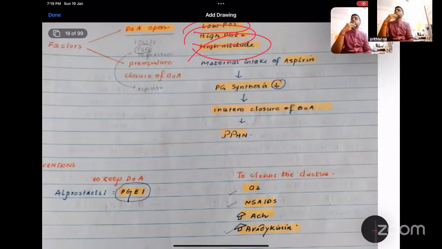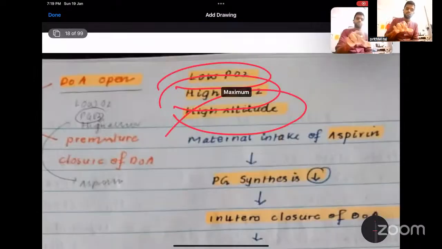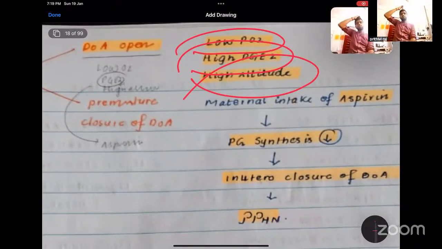And what are the causes of premature closure of the ductus arteriosus? If the mother is inadvertently given aspirin. There was a case that happened recently, I guess in Tamil Nadu. A mother came to the antenatal checkup, around 20 to 22 weeks pregnant, and her thyroid report was low. So she was suffering from hypothyroidism.